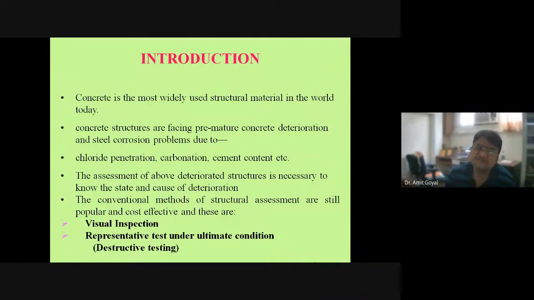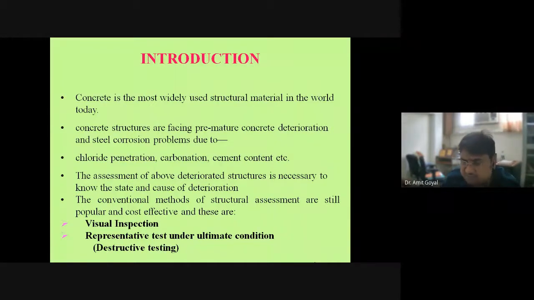Here in Chandigarh, we have a lot of carbonation problems in the concrete. Carbonation is a kind of corrosion associated with concrete, so you need to find it, because the concrete structures are deteriorating and their strength is decreasing day by day.